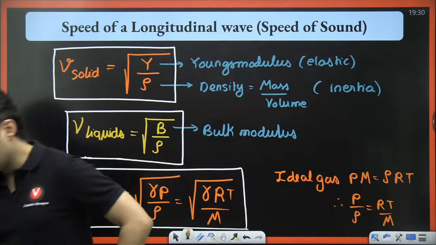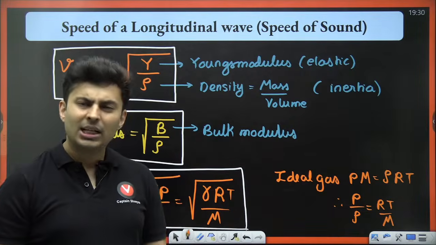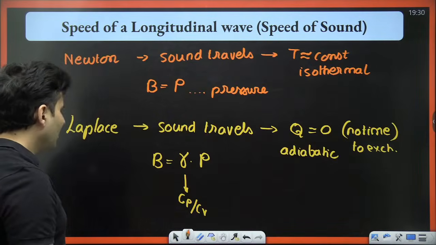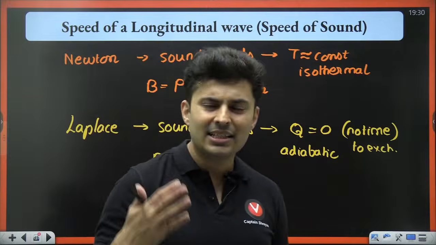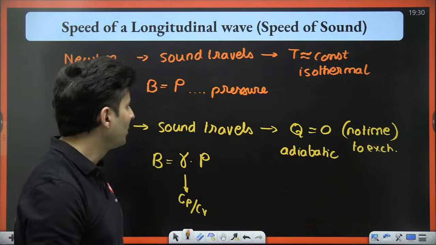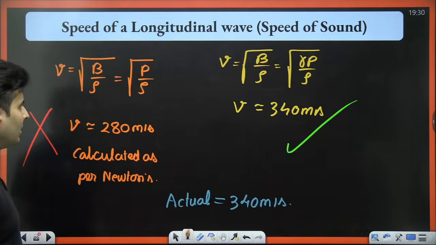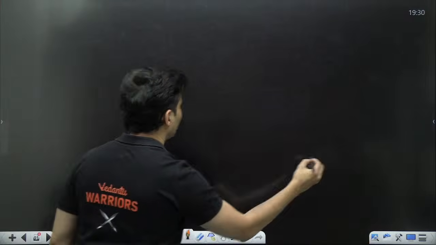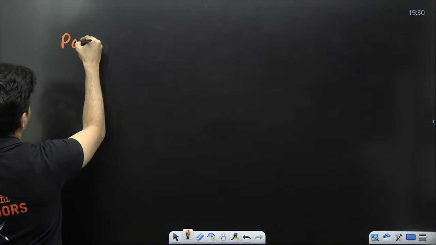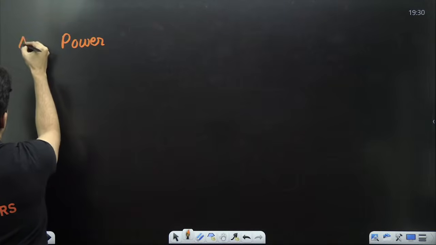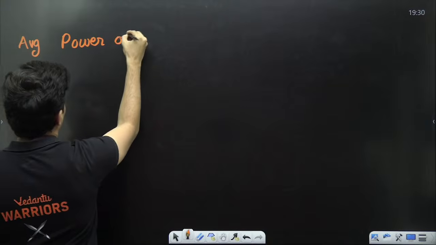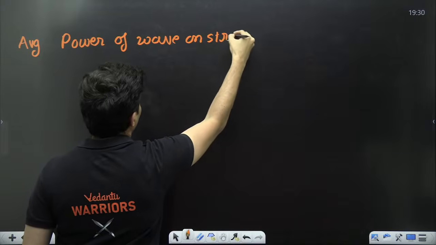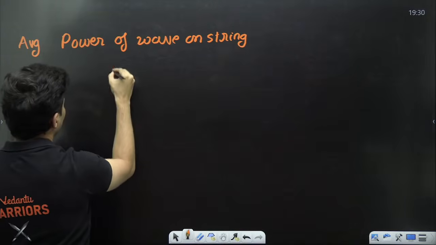Yeah, Deepak, there are few things which were deleted, like your Doppler effect. Mainly the Doppler effect was deleted from this chapter, and you do not see intensity and energy related questions anymore. In fact, in NEET exam earlier, this formula was very popular, and that was the average power of a wave on a string. I'll still give it to you.